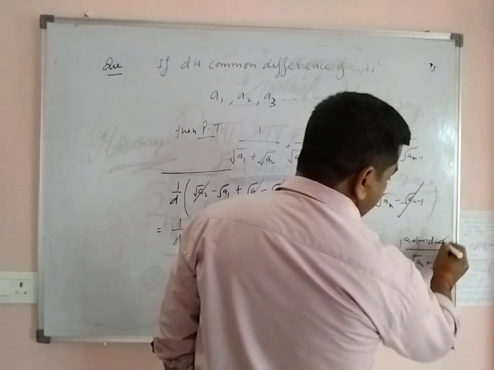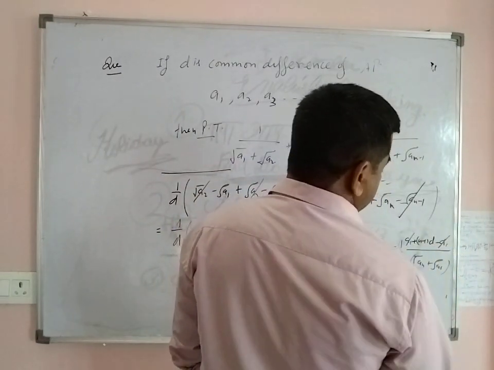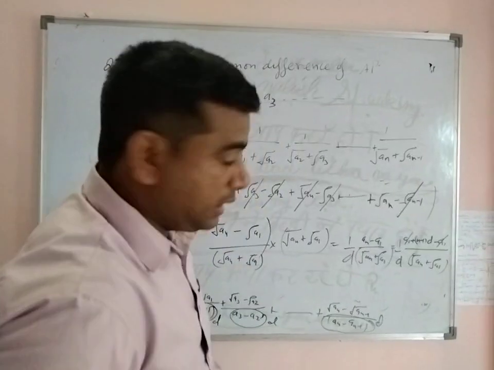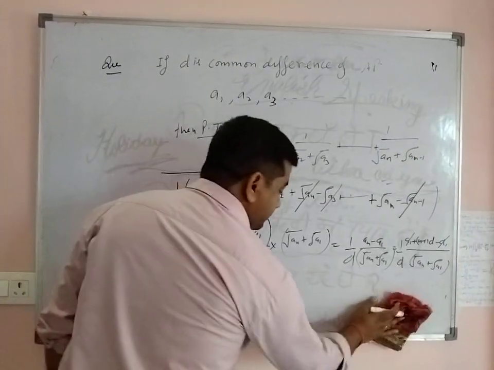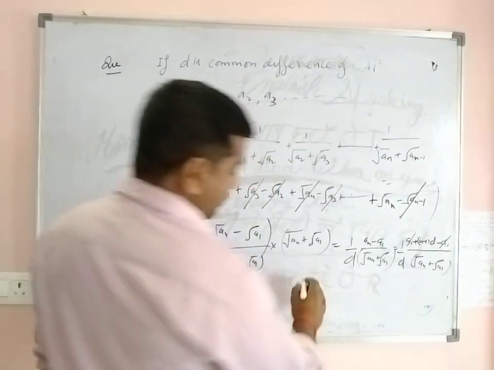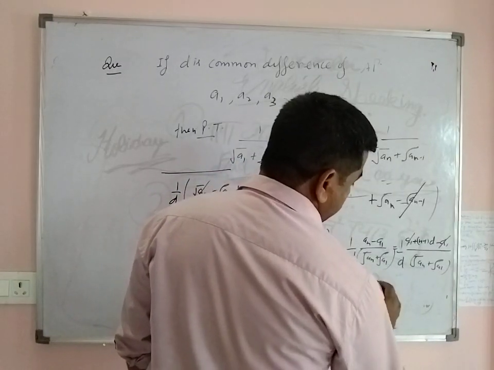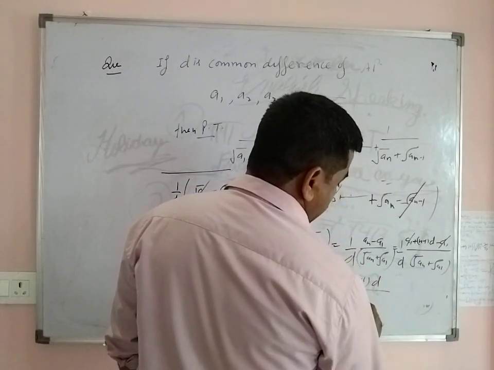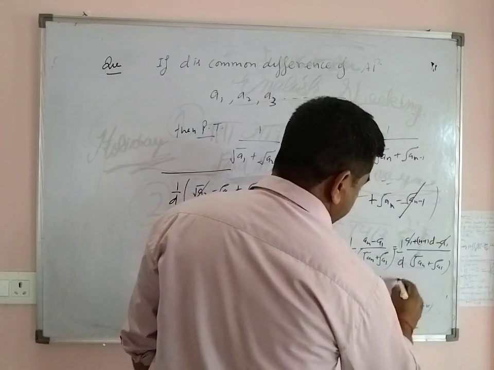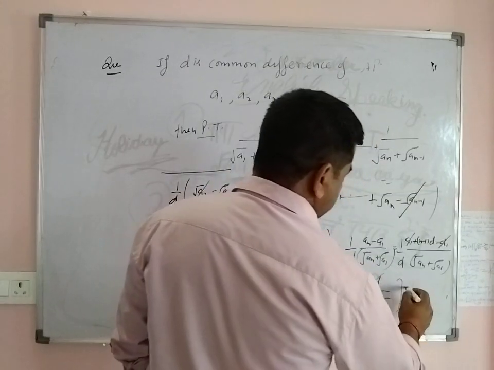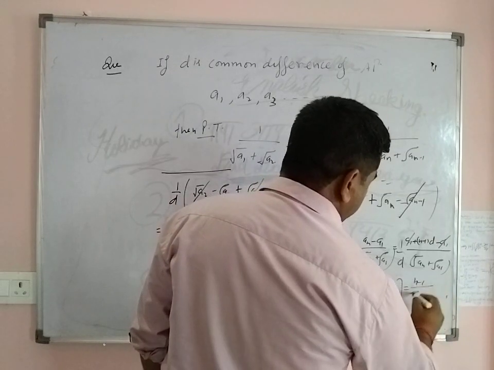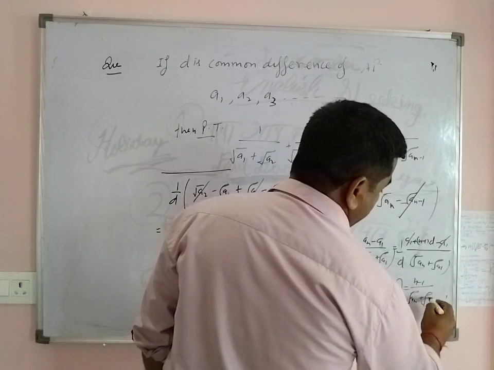So a1 is cancelled, leaving (n minus 1) into d upon d over root an plus root a1. So d is cancelled, and this is (n minus 1) upon (root an plus root a1).